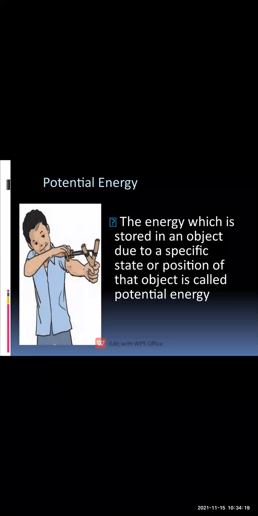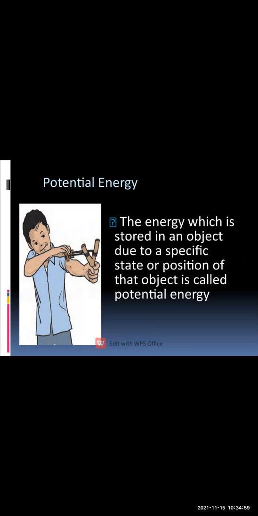Now what is meant by the word potential energy? The energy which is stored in an object due to its specific position is called potential energy. Here you can see that when the object is not displaced, when the object is in no motion, at that time we can say that the object is having potential energy.